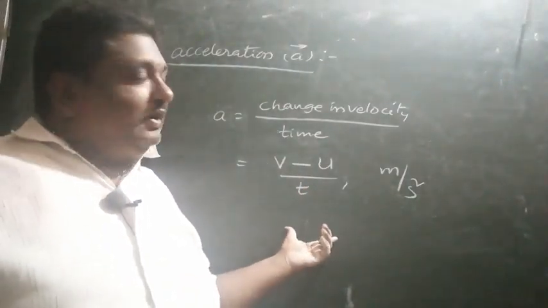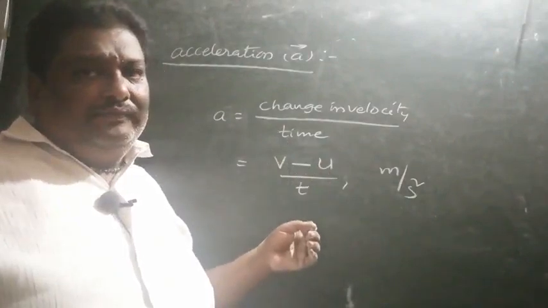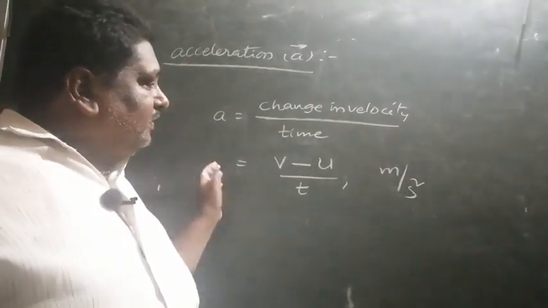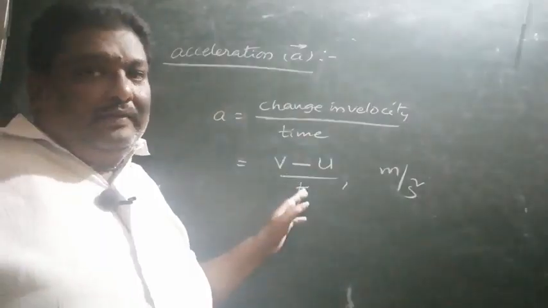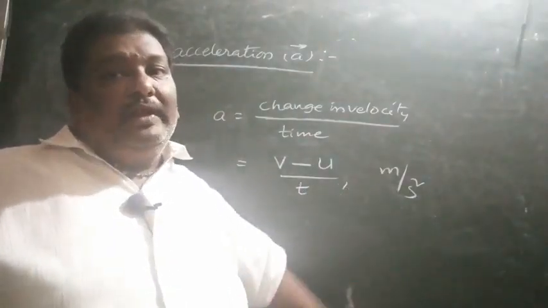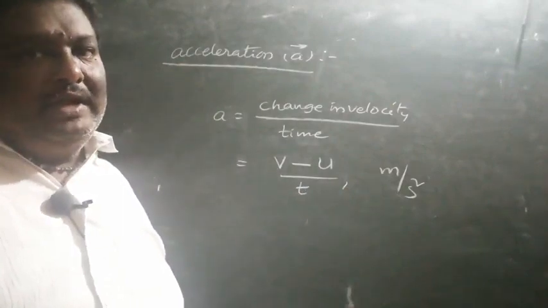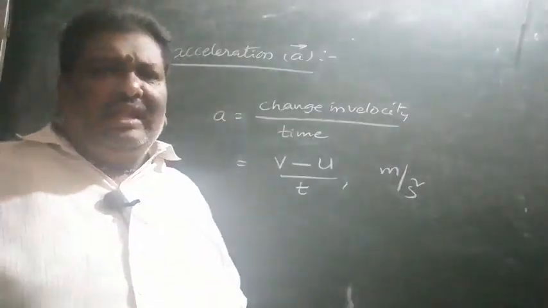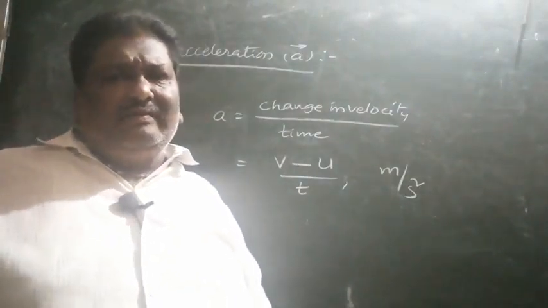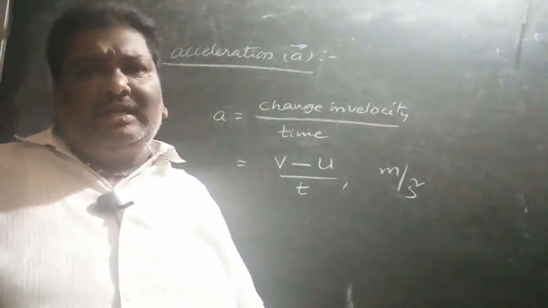Acceleration is a vector because velocity is a vector. It has SI units of meter per second square. Again, there is uniform acceleration and non-uniform acceleration.